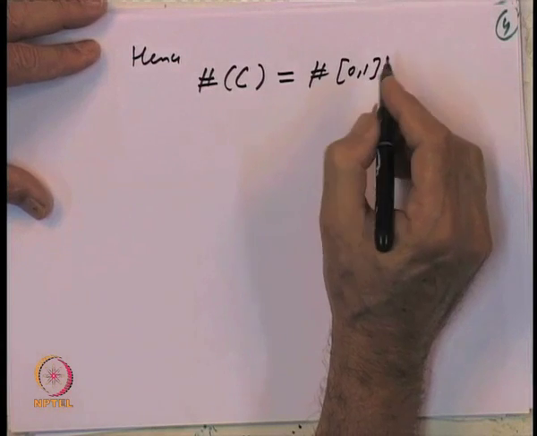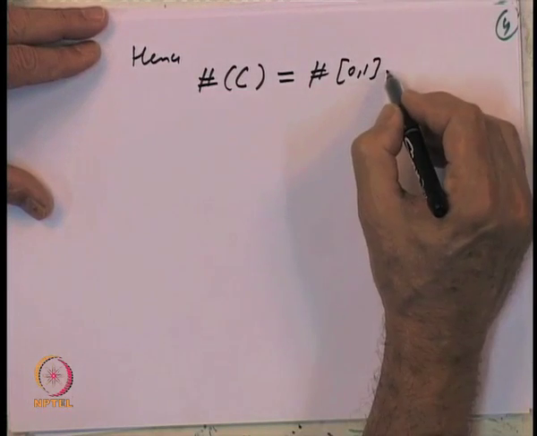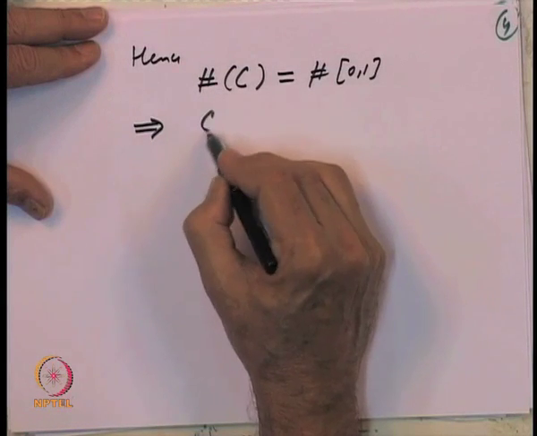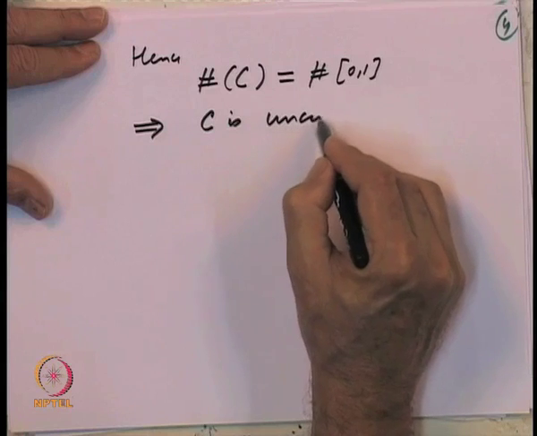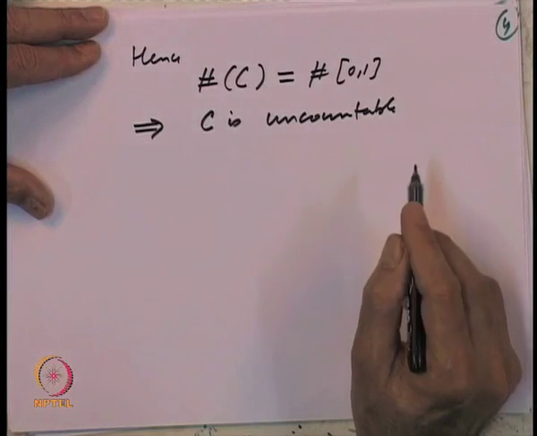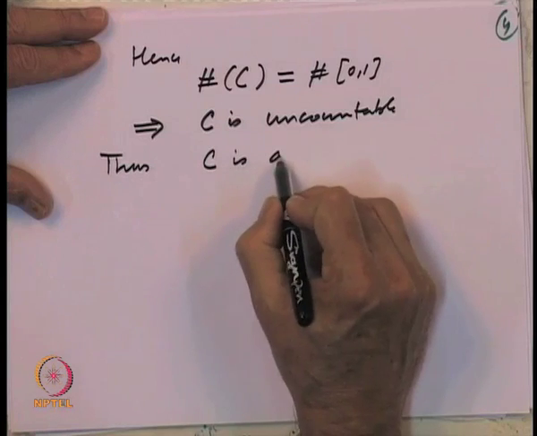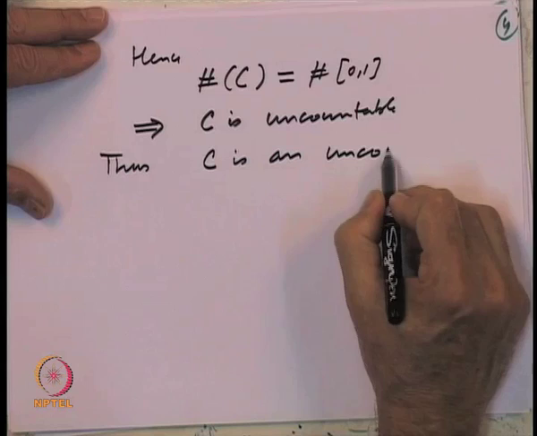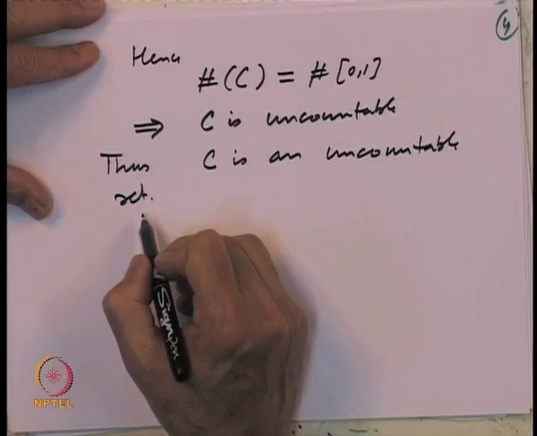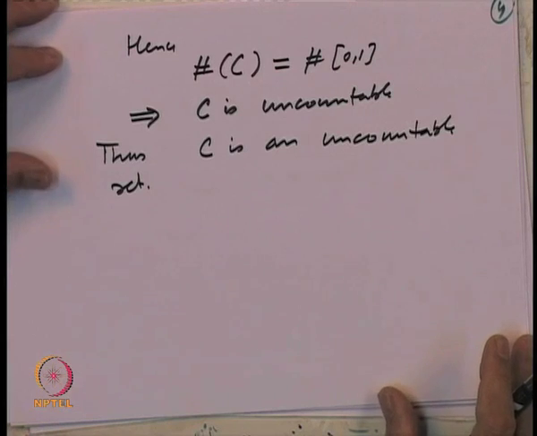And if you recall, this implies that C is uncountable, because [0,1] is uncountable. So, thus C is an uncountable set. This follows from our construction that C is an uncountable set.